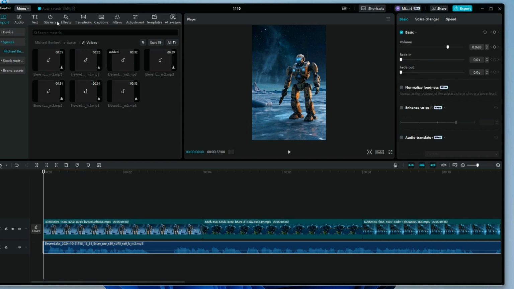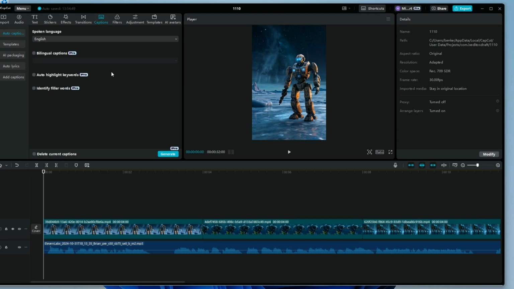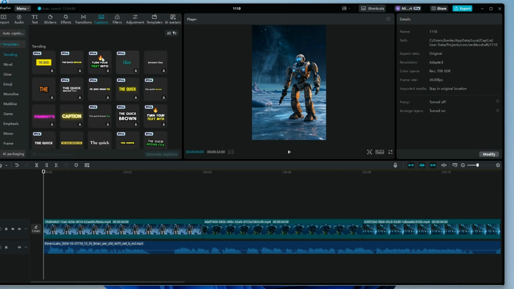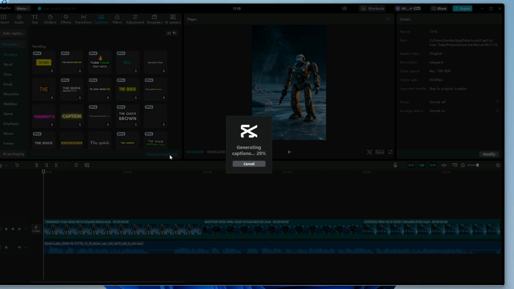Now we have to generate captions. So we'll go with the captions, auto generate. And I like to use this one. Here are the top 3 websites. I like to use this one that has an emoji. So we'll generate captions.